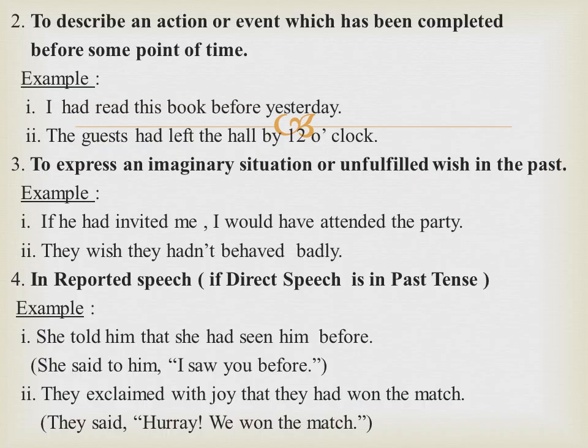The past perfect tense is also used for an event that has been completed before some point of time. Example, I had read this book before yesterday. The guests had left the hall by 12 o'clock. A conditional clause or if clause also takes past perfect tense. If he had invited me, I would have attended the party. It's an imaginary situation. It says that he had not invited me. I didn't attend the party.